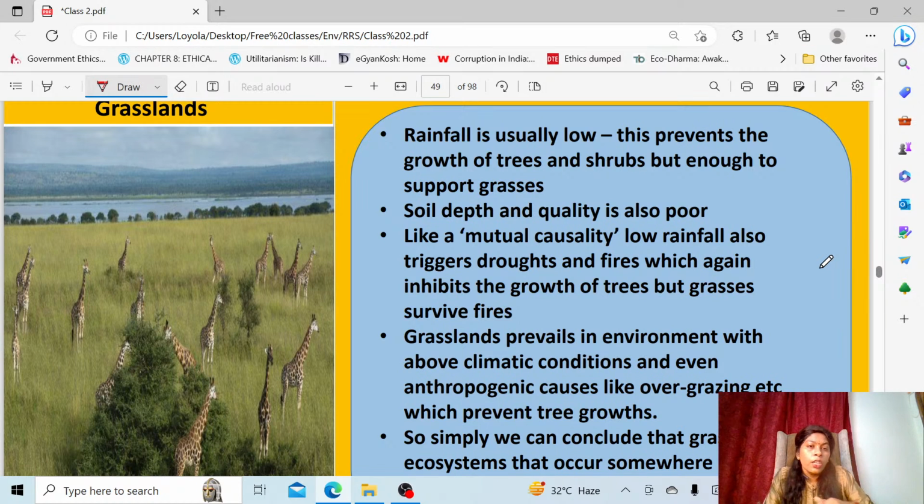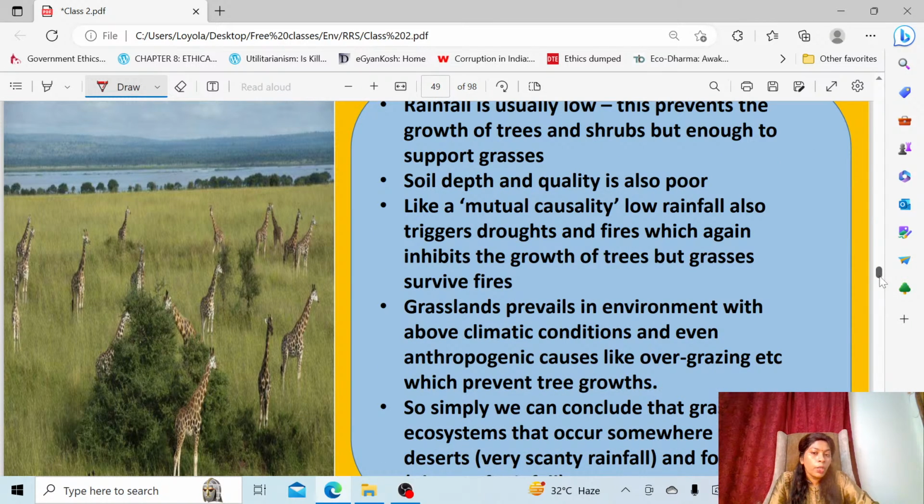Now we'll move to the next ecosystem, that is grassland. So what is the character of a grassland? Grassland means they do not have much rainfall, and not very dry also. In between, the rainfall will be there in order to support the grasses, but not to support the trees. The soil depth and the soil quality are also very poor. That is why the trees cannot grow in the grassland. And since the rainfall is usually low, there will always be droughts and fires in the grasslands. The grasses can survive the fire, but the trees cannot. So that is the peculiar character of the grassland.